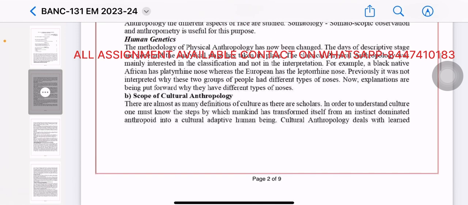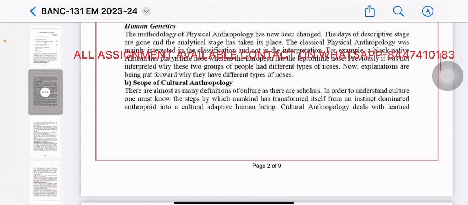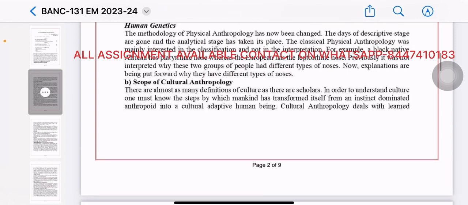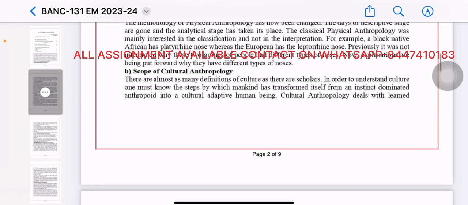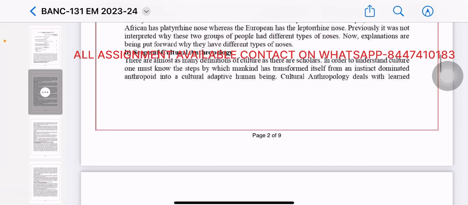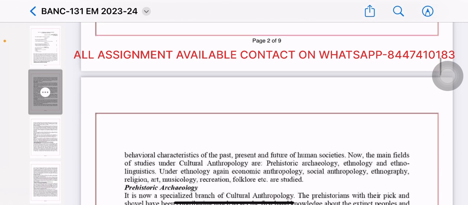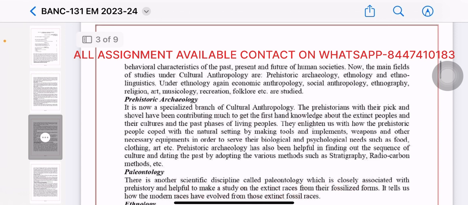Scope of cultural anthropology. There are almost as many definitions of culture as there are scholars. In order to understand culture, one must know the steps by which mankind has transformed itself from an instinct-dominated anthropoid into a cultural adaptive human being. Cultural anthropology deals with learned behavior, characteristics of the past, present, and future of human societies.